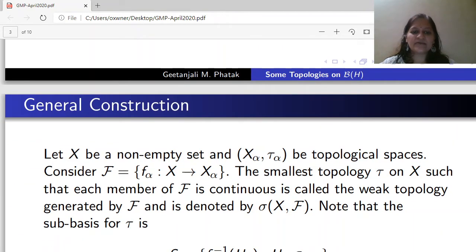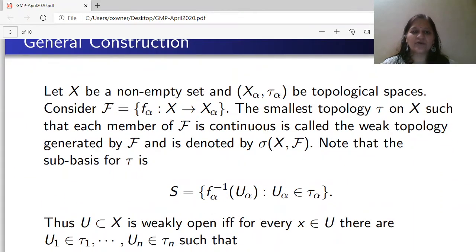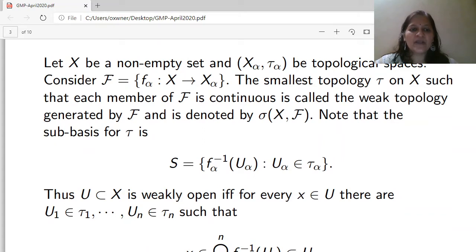Now let us see the general construction of weak topology. Let X be a non-empty set and (X_alpha, tau_alpha) be topological spaces. Consider the collection F, which is the collection of functions from X to X_alpha.